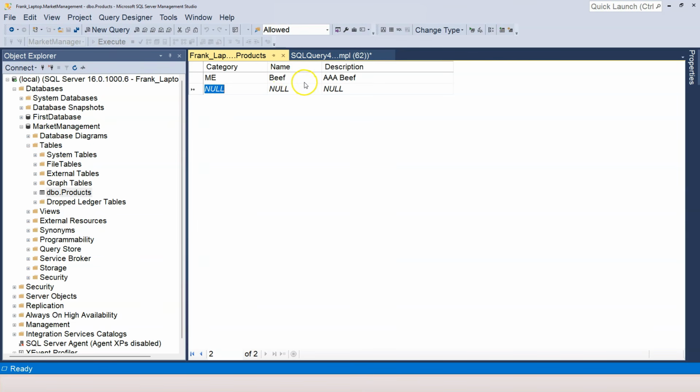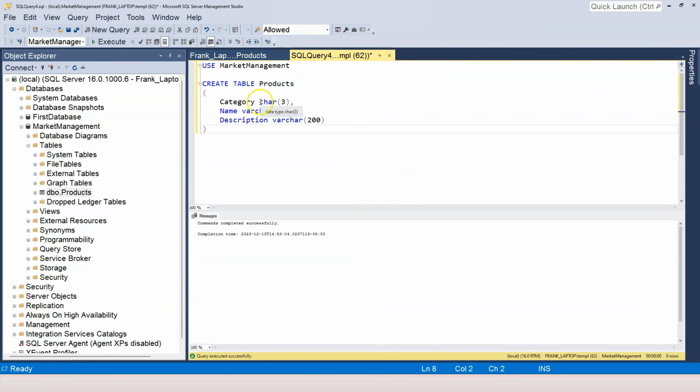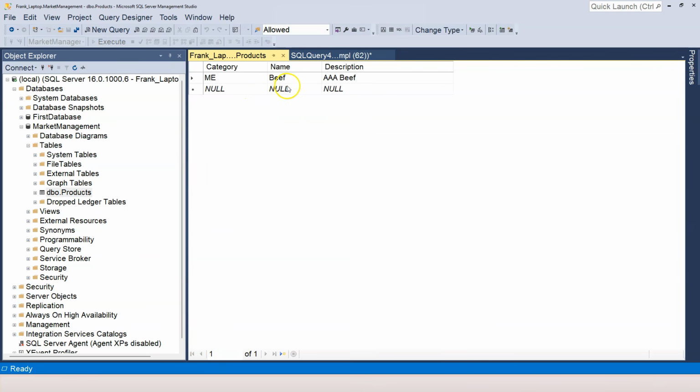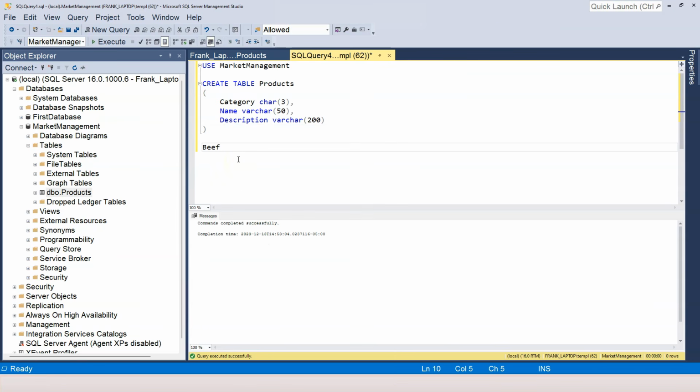Now here's a special thing I want you to pay attention to. We mentioned that the category column's type is char 3, but now it's only storing 2 characters. It looks like the char type also has variable length. That's not actually true. Why do I say so? If I click into beef, and then I copy it out and paste it over here, you can see that I have 1, 2, 3, 4 characters. Even though we specified that the name column stores up to 50, it still only occupies 4 characters.